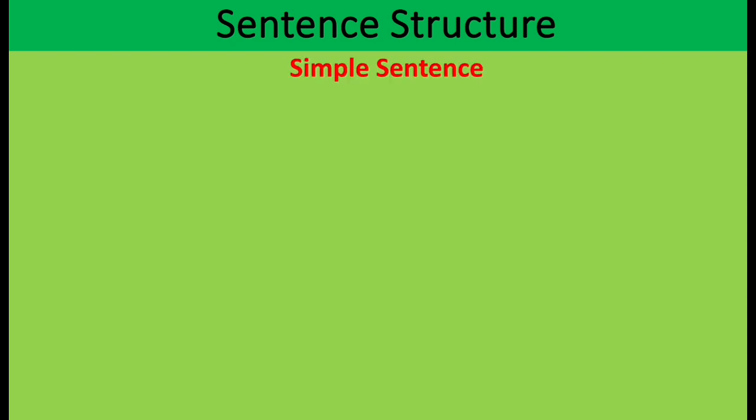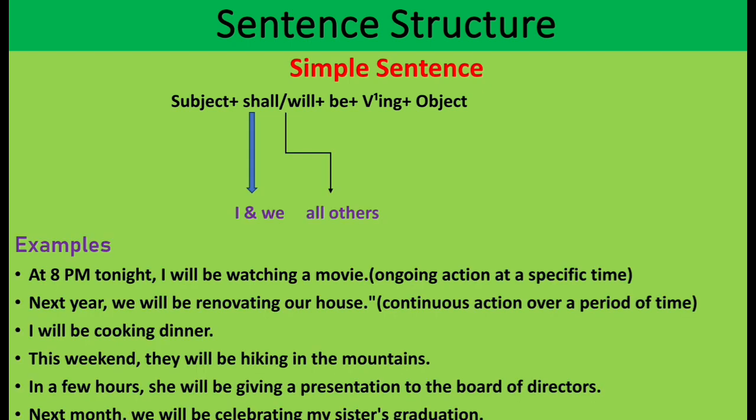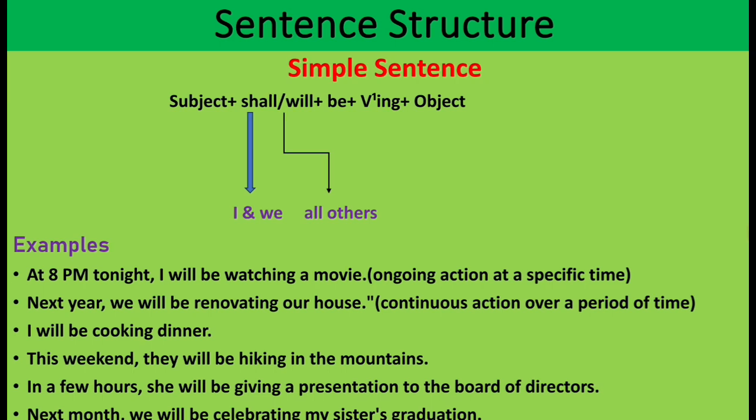The sentence structure of simple sentence is subject, shall or will, be, first form of verb with ing and object. Shall is used with I and we, and will is used with all other subjects. For example, at 8 p.m. tonight, I'll be watching a movie. This shows an ongoing action at a specific time. Next year, we will be renovating our house. This shows continuous action over a period of time.